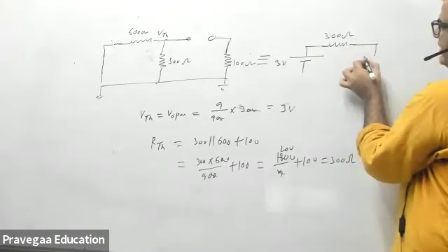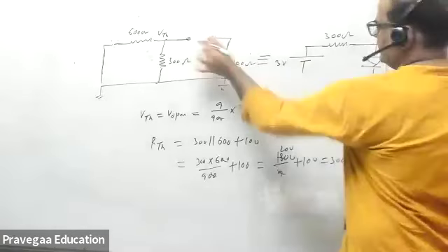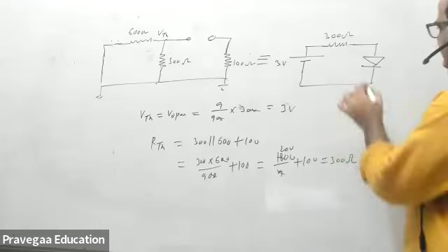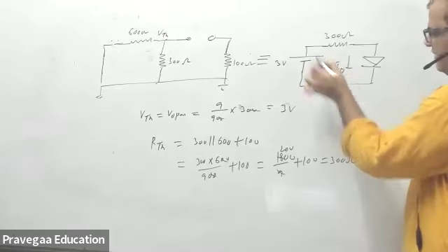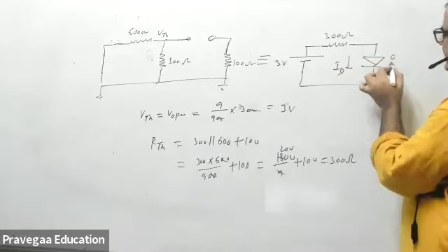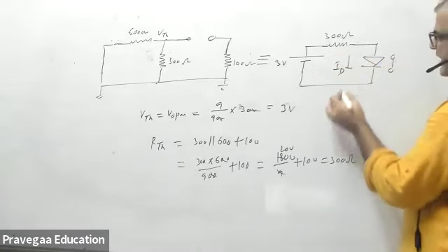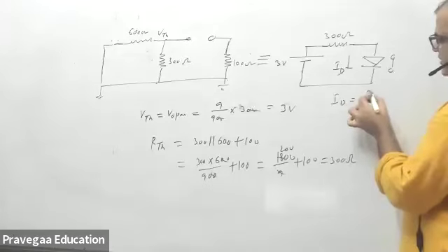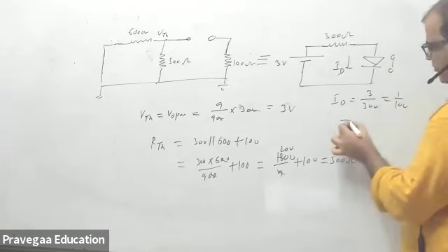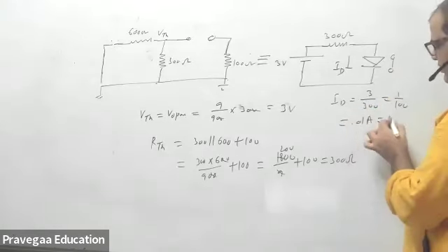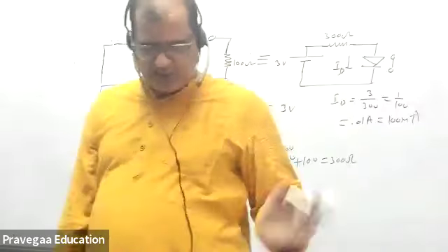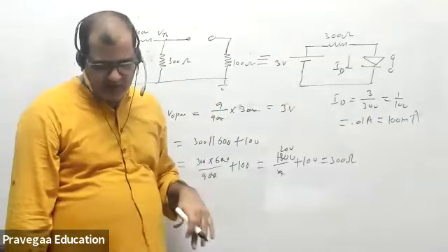Now I am putting back my diode as it is here. So this is my final circuit, and now I can find what is ID flowing through the diode. The diode is forward bias, so I can treat it as a short circuit. The current ID will simply be 3 volt divided by 300. The answer is the same, 0.01 ampere or 10 milliampere. The way is the same, but always try to do problems like this. That will make things easy.